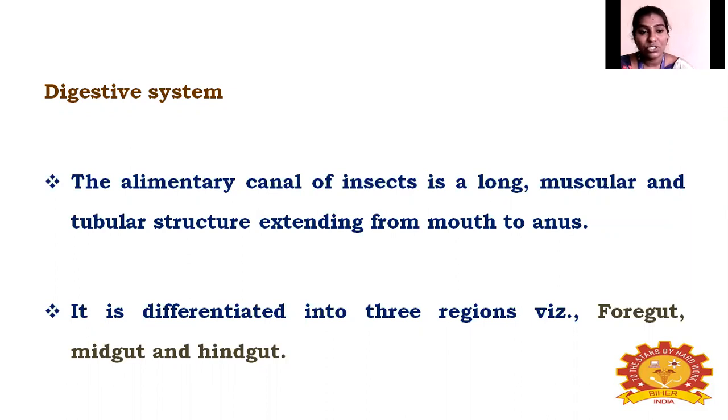These muscular structures start from the mouth anteriorly and posteriorly end in the anus. This alimentary canal is divided into three main regions, that is foregut, midgut and hindgut.